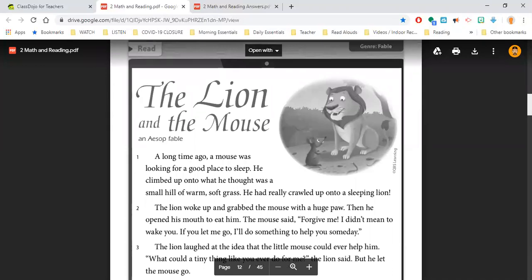Okay, now that you're back, we're going to start the story, The Lion and the Mouse. This is a fable, so it's going to be a story that teaches you something. The first thing you'll want to do is start at the beginning, take a look at that picture, read through it, and practice retelling it to an adult. Remember, you can tell across your fingers maybe 10 things that happen, or you can use something like beans or little toys that you slide, to count off the events in order, starting with the beginning, middle, and end. You're going to want to do more than 3 things because you're going to include more details in this one, since it's a longer story.